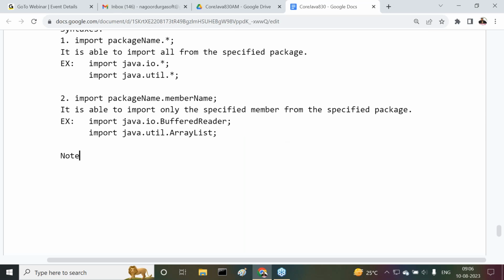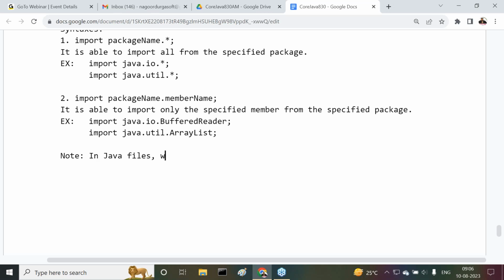Now I'm going to give one small note. Try to understand this note. Straightly, I'm asking one question to you. Try to answer it. Is it possible to provide more than one package declaration statement in a single Java file? Come on. Is it possible to provide more than one package declaration statement in a single Java file? No, not possible. Already we have seen that case. But we can write any number of import statements. We can write any number of import statements. Fine.